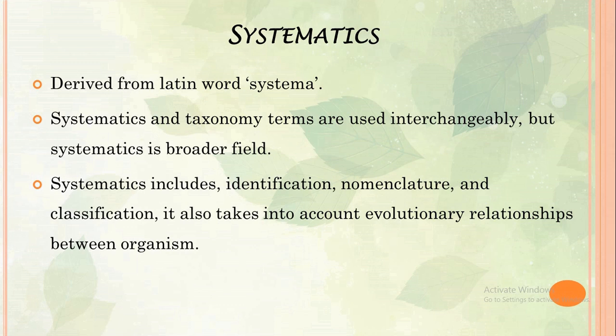It also takes into account evolutionary relationships between organisms. But the taxonomy field involves identification, nomenclature, and classification. It doesn't consider evolutionary relationships between organisms. So, taxonomy is a narrower field as compared to systematics, and it comes under systematics.